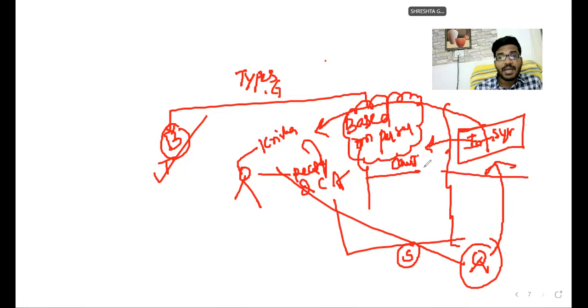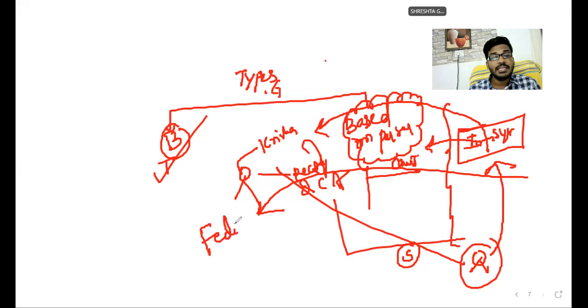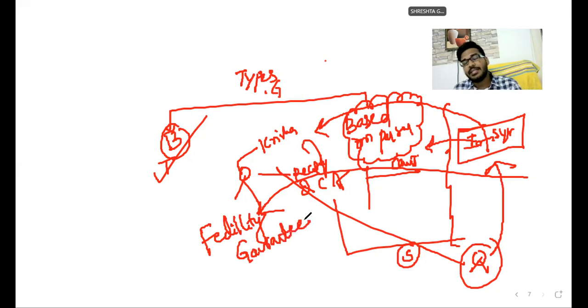So this type of guarantee, based on person, character and candidature in the premises of the organization during the course of employment, is called a fidelity guarantee. This is the one type of guarantee based on person.